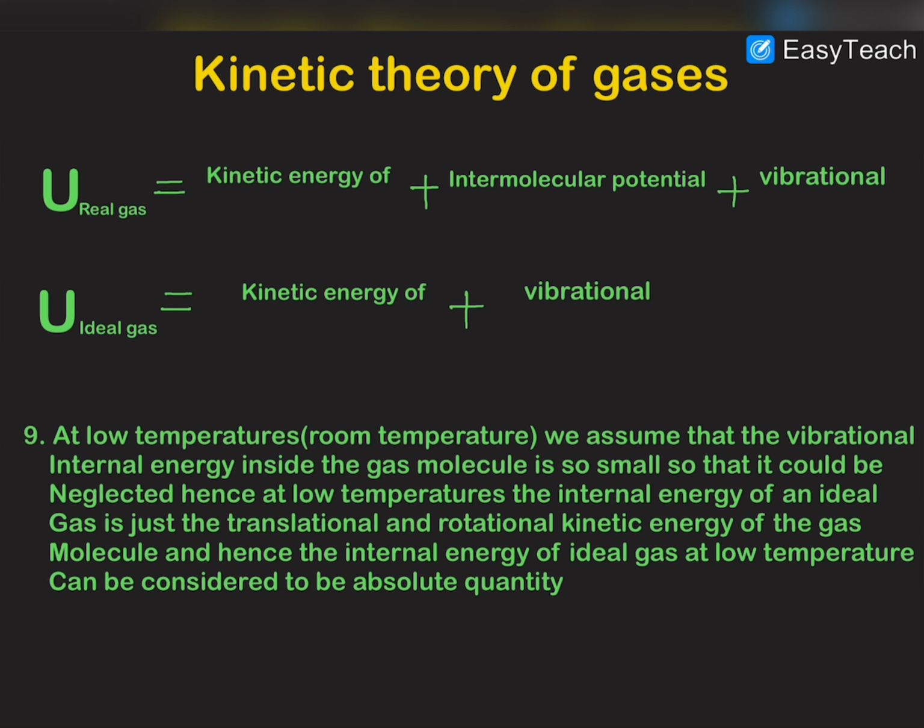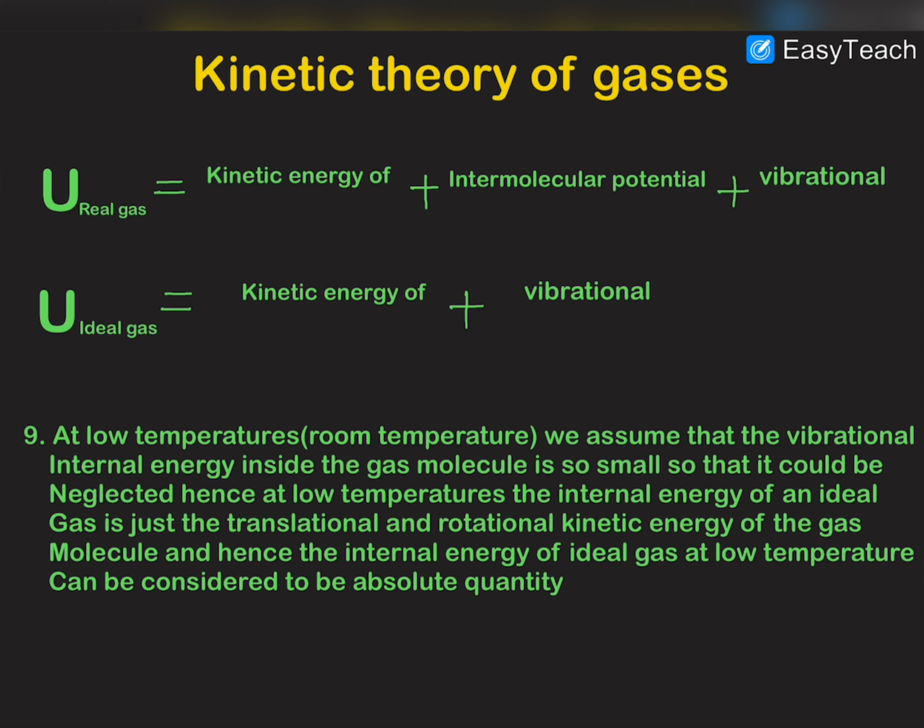In chemistry, they are taught that internal energy of an ideal gas is a relative quantity, but in physics we teach them that it is an absolute quantity. Now I will burst this myth and make a bridging connection between these two concepts which are being taught differently in physics and chemistry.